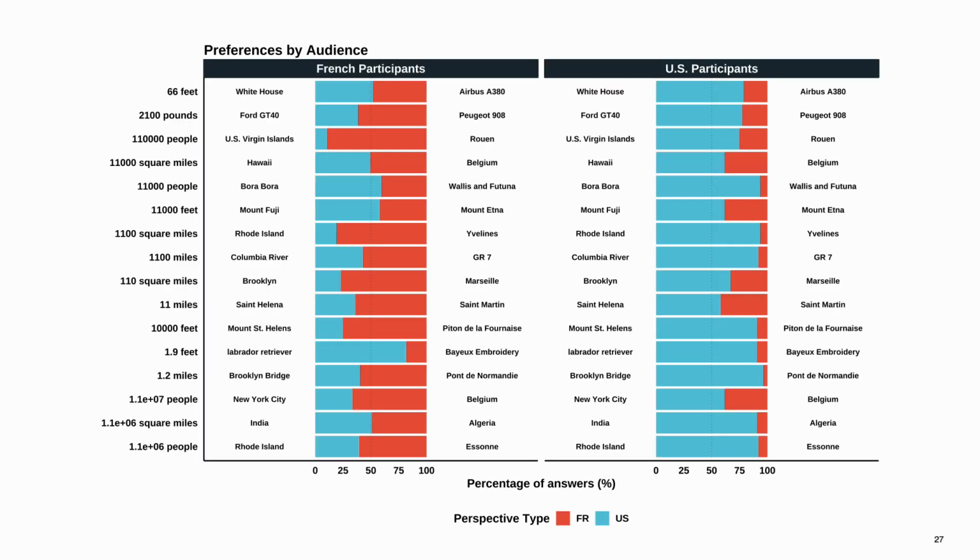The preference per specific measurement gives additional insights. For example, our model suggests a French car for French audiences and a US car for US audiences. We also observed items that may be useful across multiple audiences, such as Hawaii, a globally known and popular travel destination, which is reflected in the percentage of responses for both audiences.